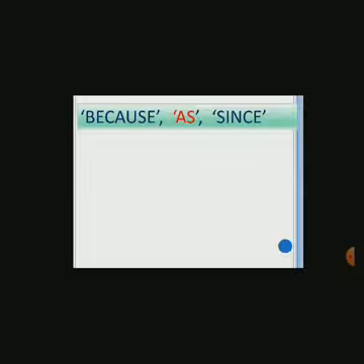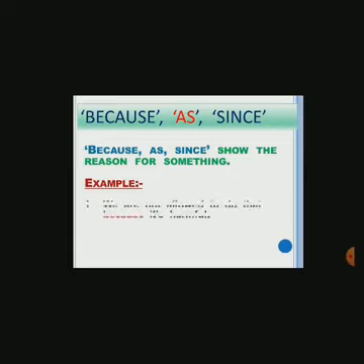Next are because, as, and since. Because, as, and since show the reason for something. For example, we are not allowed to do that because it's harmful. That means we are giving the reason why we are not allowed to do that.